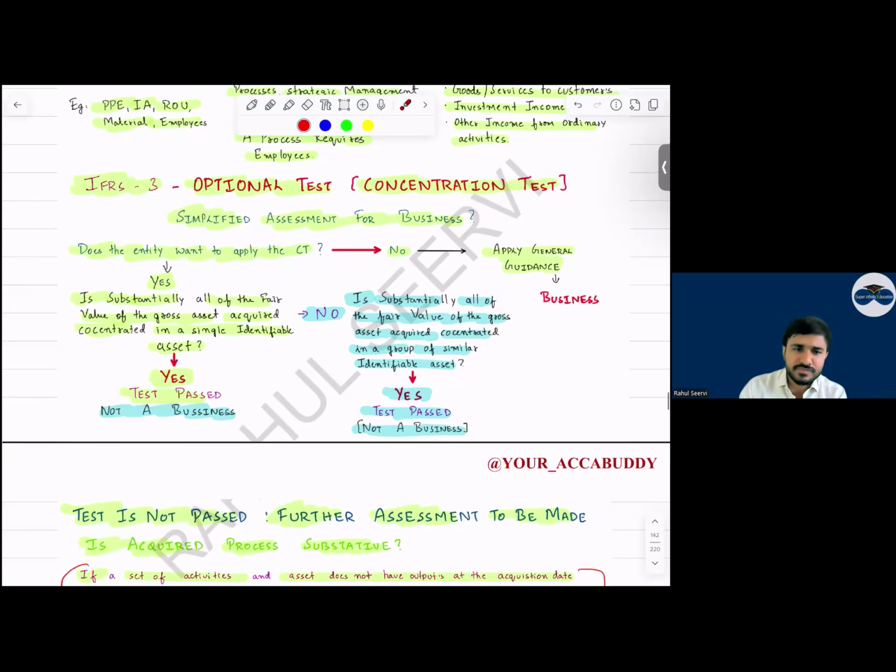So now see everyone, what does the concentration test say? Does the entity want to apply this? Yes. Is substantially all of the fair value of the gross asset acquired in a single identified asset? Yes. Then the test is satisfied. It's not a business. If the test is satisfied, then this will not be a business. Is substantially all of the fair value acquired concentrated in a group of similar identifiable assets? If it's concentrated in a group of similar identified assets, in that case also the test is satisfied and it's not a business.